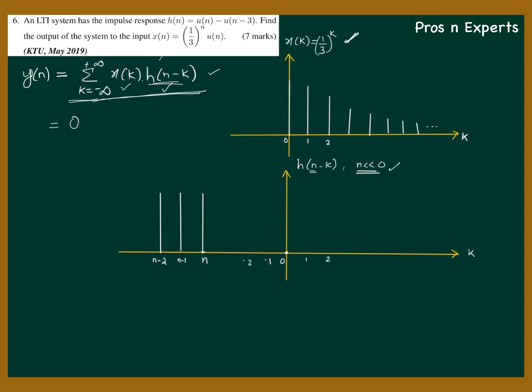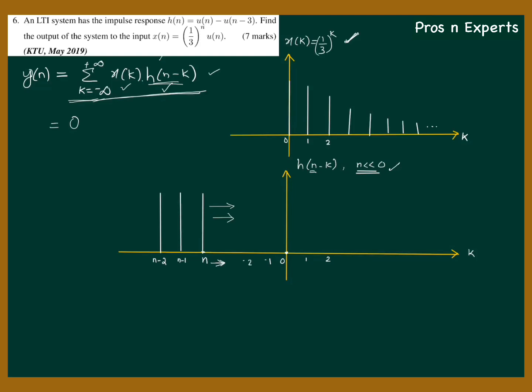Now the point to be remembered is that when you increase n to the positive side, this h of n minus k, this sample comes closer to the y-axis, closer to the origin. And if n is slightly positive, what happens to the product x of k and h of n minus k? It still remains 0, right?